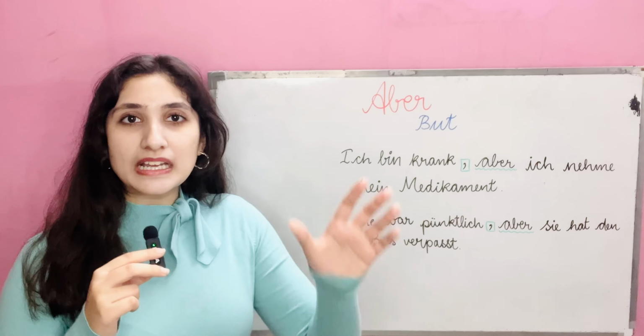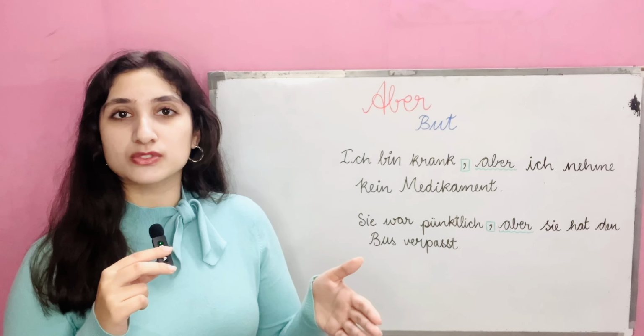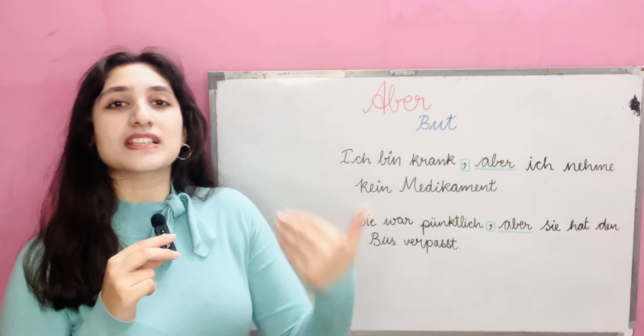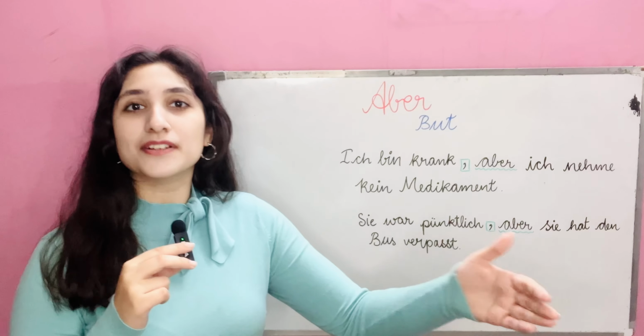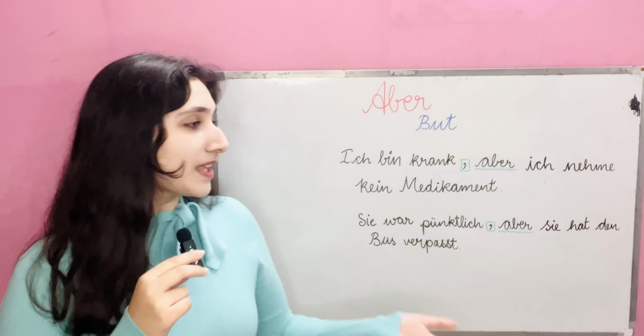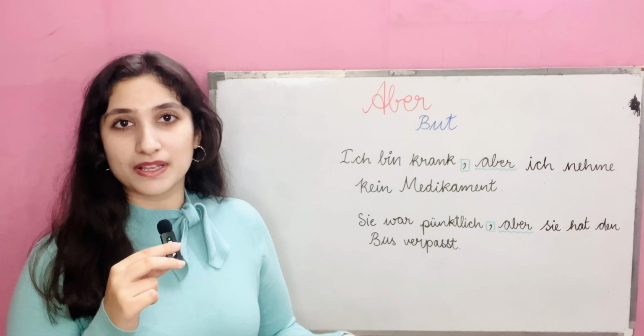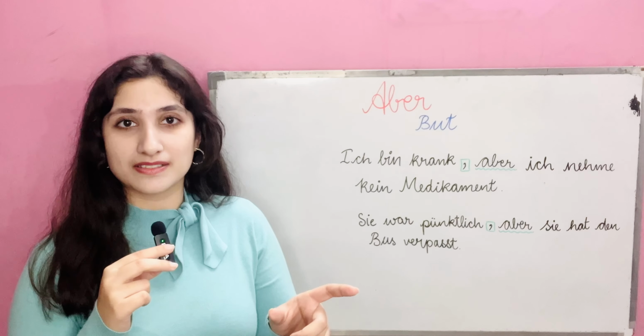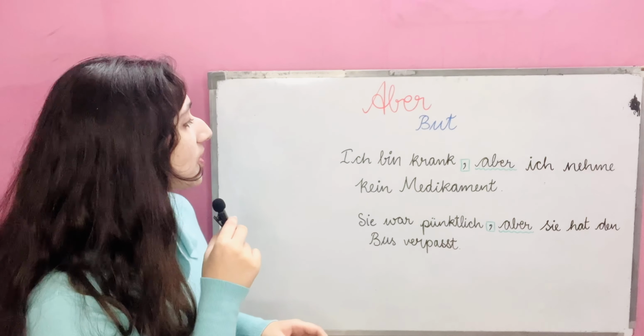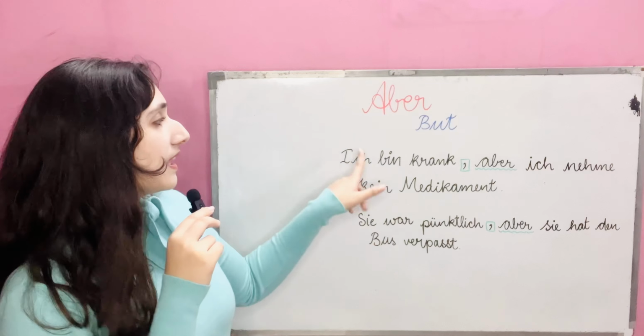So the contrast is that when a person is very punctual, disciplined, so you obviously will expect that person to not miss a train or a bus for sure, right? But in this sentence, the girl, she has missed the bus. So that's a contrast. So over here, let's have a look at the verb positions as it is.